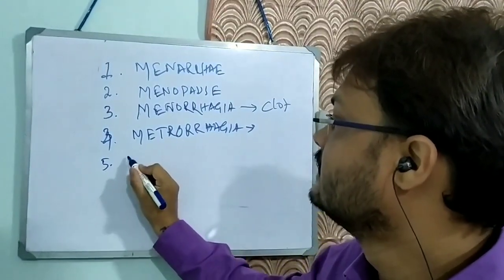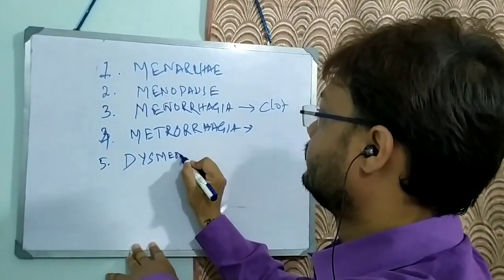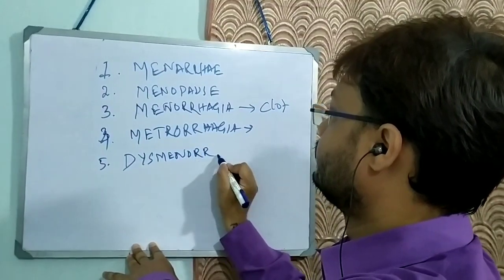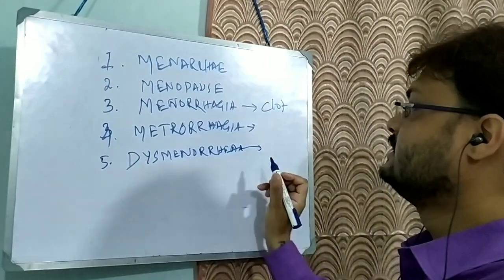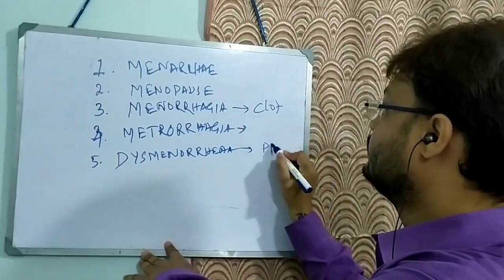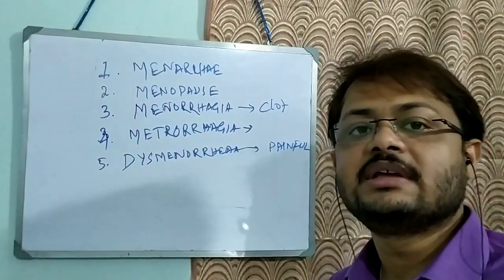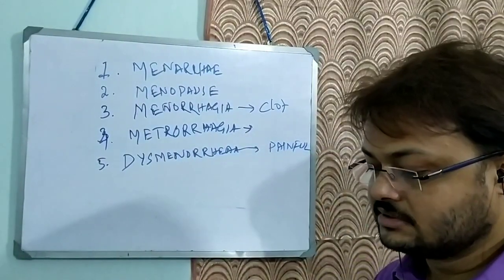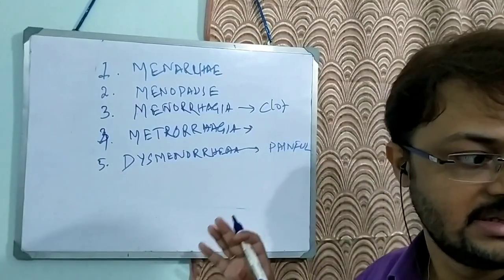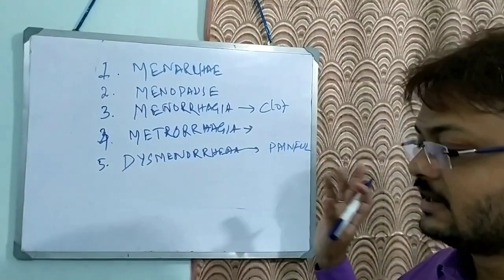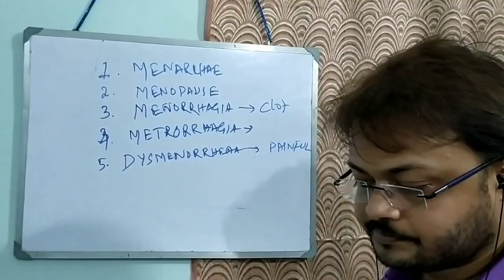Number 5, dysmenorrhea. What is dysmenorrhea? It is painful menstruation. As I have told already, menstruation should be painless. So if there is presence of pain, if there is severe pain during menstruation, that is known as dysmenorrhea.